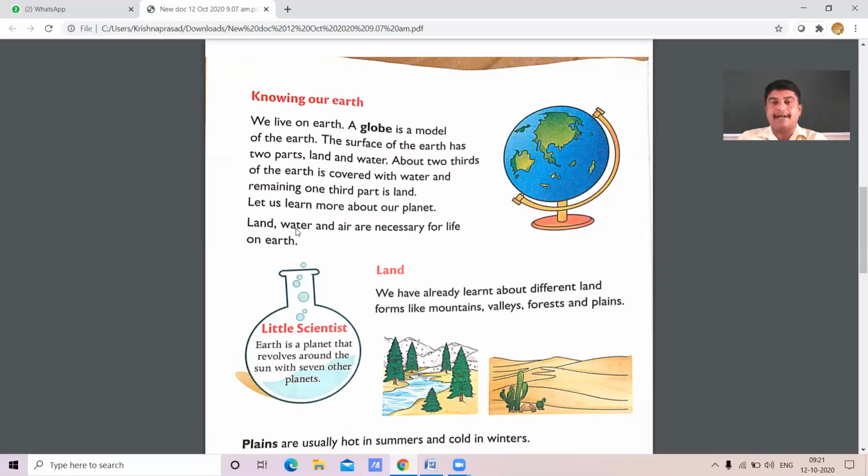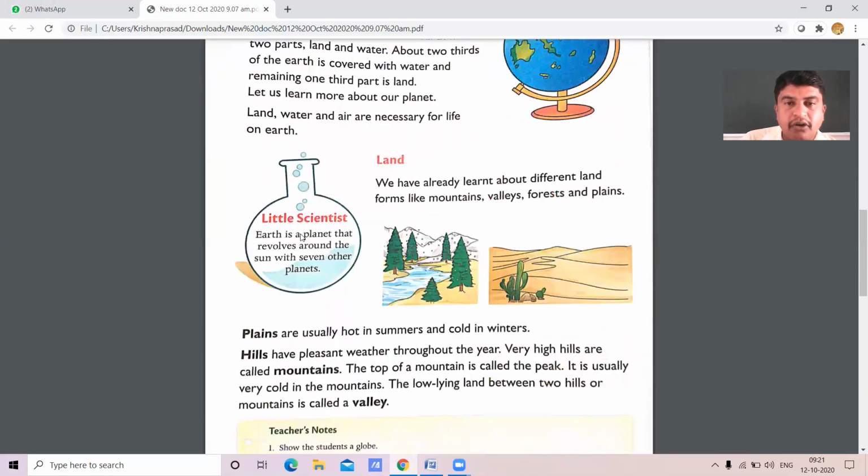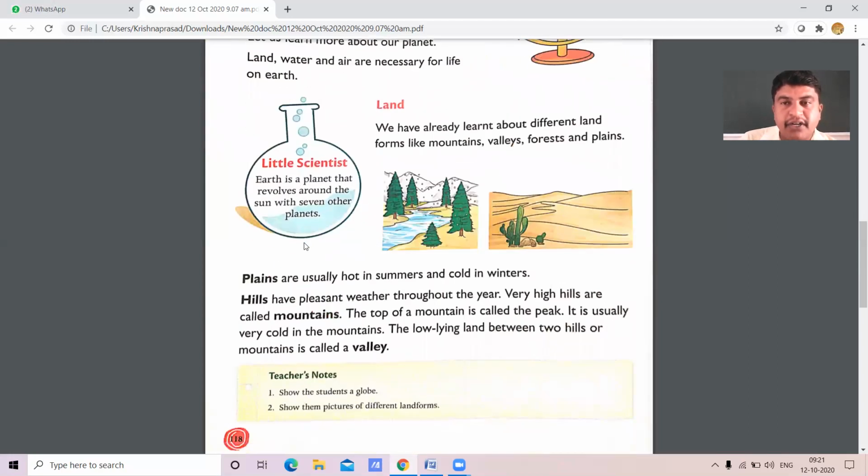What is land? We have already learnt about different forms of land. Here, mountains, valleys, forests, and plains. Am I right? These are called different forms of land.